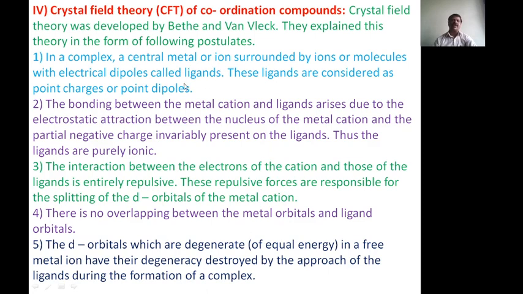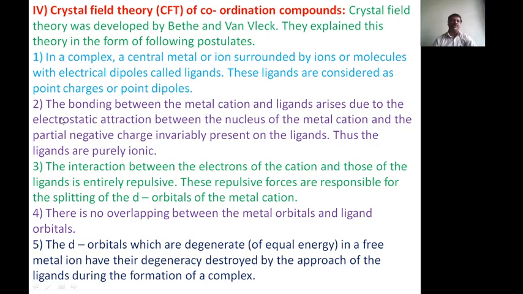Here the ligands are point charges or point dipoles. Dipoles means they have two poles. At one end the electron density is very high, and at the other end the electron density is very low. Therefore there are two poles, called point charges or point dipoles.